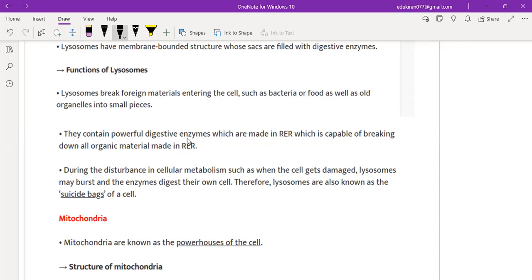They contain powerful digestive enzymes, which are made in RER, capable of breaking down all organic material. During disturbance in cellular metabolism, such as when the cell gets damaged, lysosomes may burst and the enzymes digest their own cell. Therefore, lysosome is known as the suicide bag. Very, very important. So sometimes they eat themselves, and that's why they are known as suicide bags.